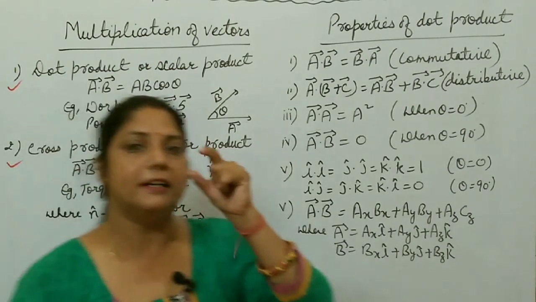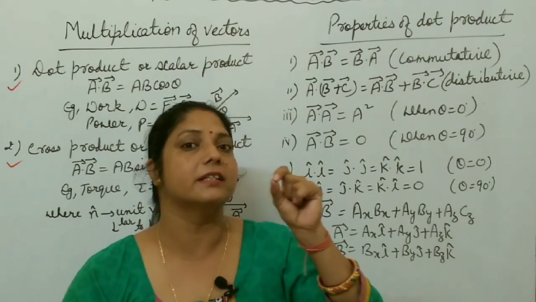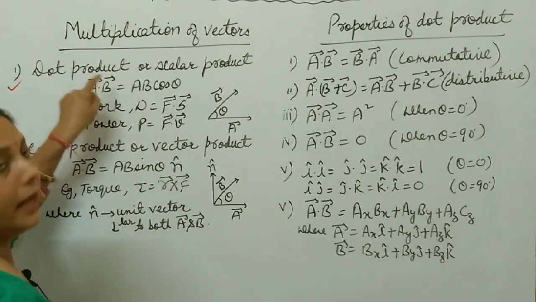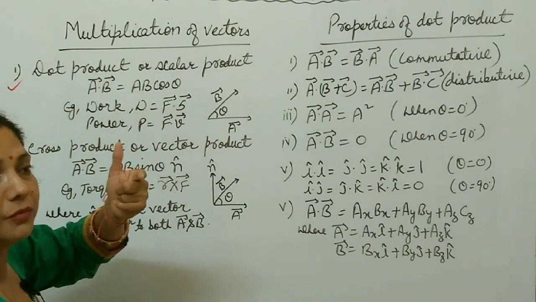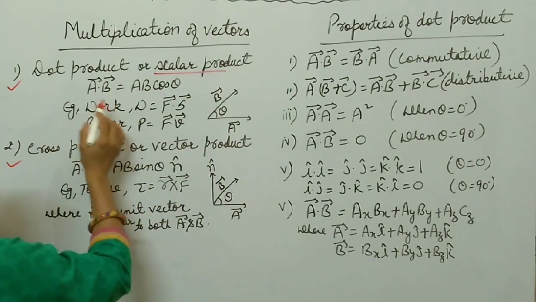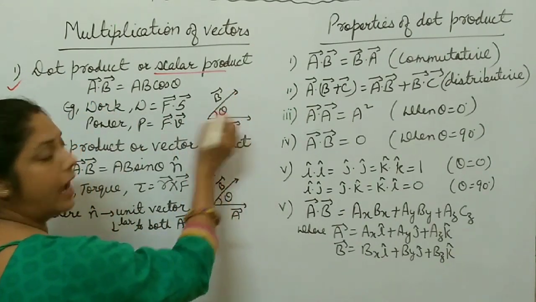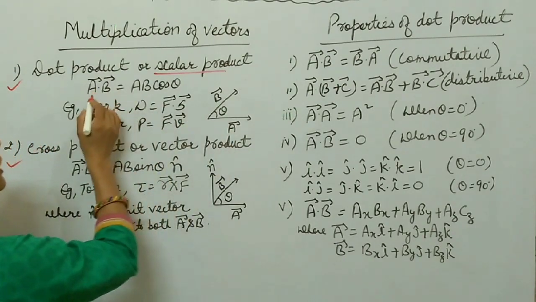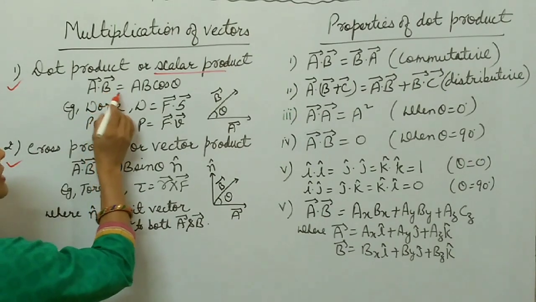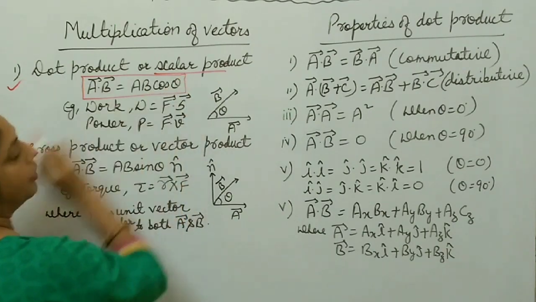It means if you multiply any two vectors and the resultant of this multiplication is a scalar quantity, then that product is called dot product. As the resultant of these two vectors is a scalar quantity, it is also called scalar product. Suppose A and B are two vectors and theta is the angle between them. Then the dot product of two vectors is written as A dot B, and it is equal to AB cos theta. This is the formula for dot product.